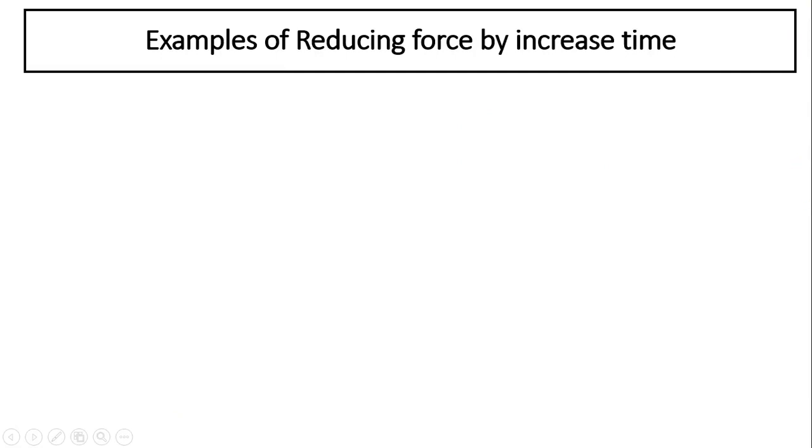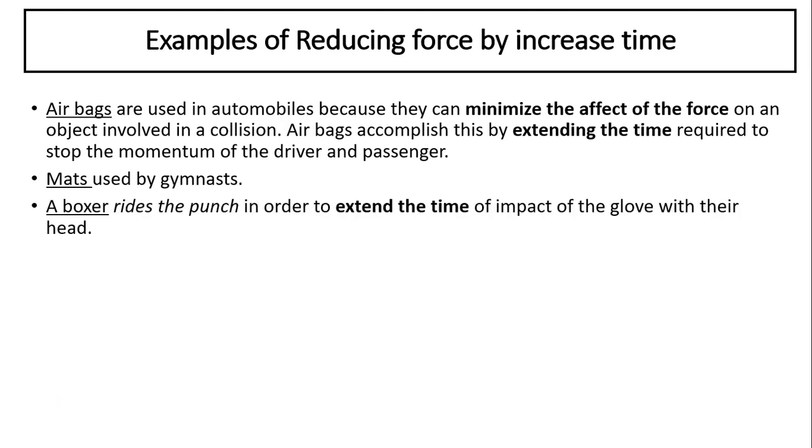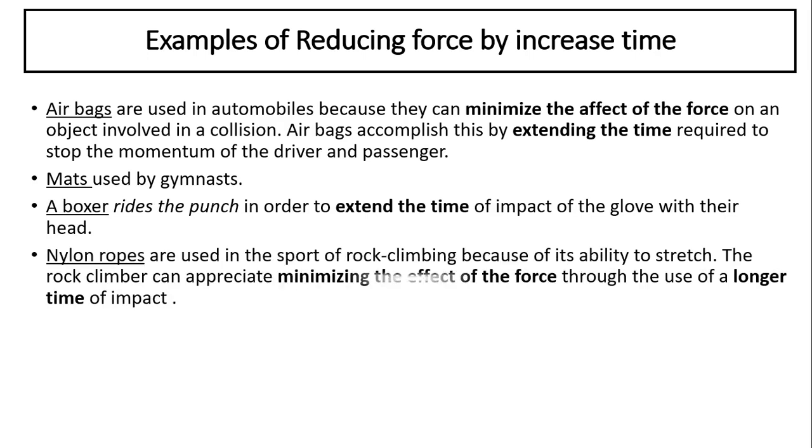Here are some examples of reducing force by increasing time. Airbags are used in automobiles because they can minimize the effect of force by extending the time. The mats used by gymnasts. A boxer riding the punch. Nylon ropes. Nylon ropes have elasticity, so they can be stretched. By stretching it, you extend the time of falling, therefore minimizing the effect of force.